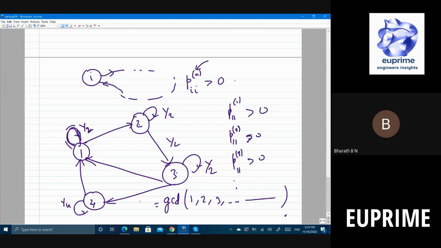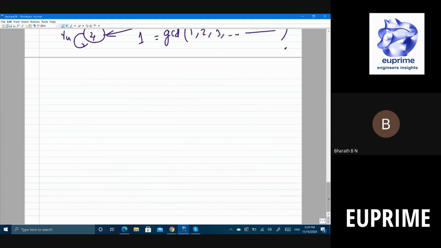One only, right? If the GCD of a state is 1, that state is called aperiodic. If the state has some GCD of, let's say, 2 or 3, it's called a periodic state. Is that fine?